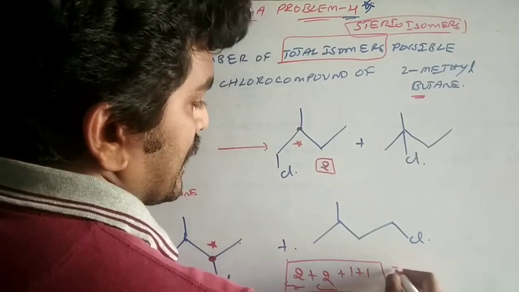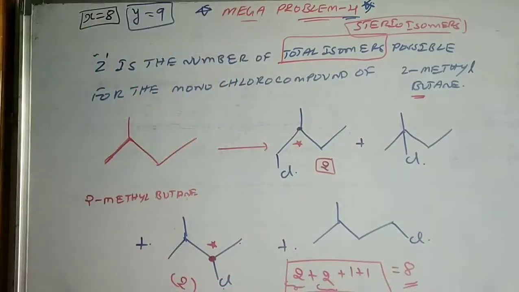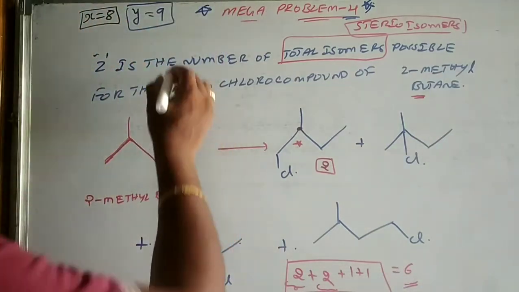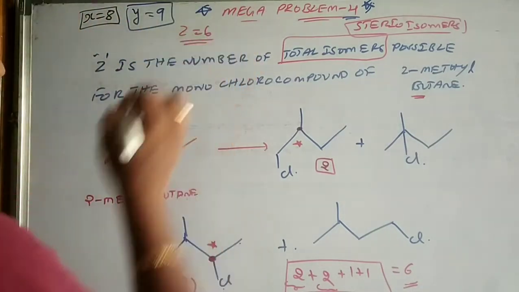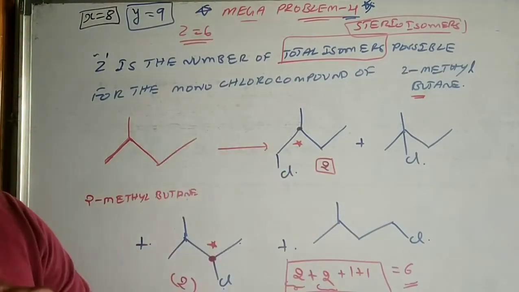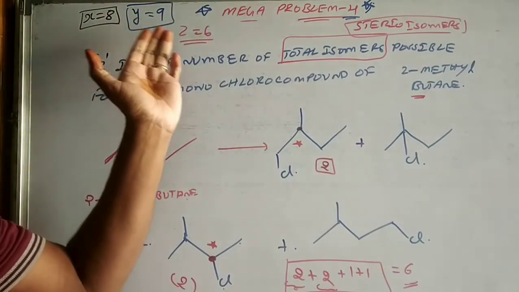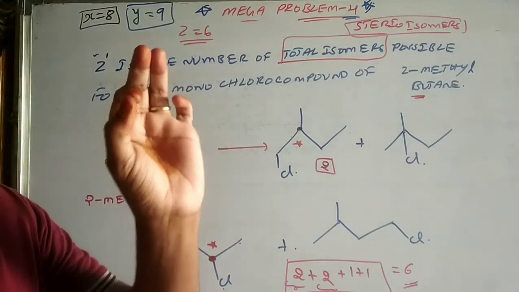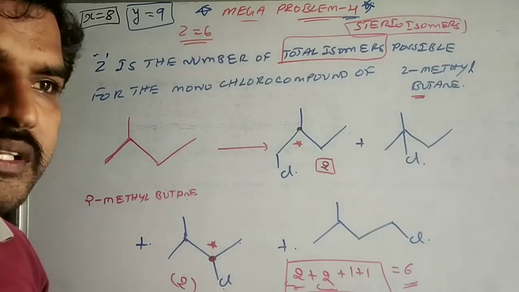So total isomers possible equals 6. So Z equals 6. Like this, we can easily identify X, Y and Z. So be careful with this monochlorination and monobromination concept.